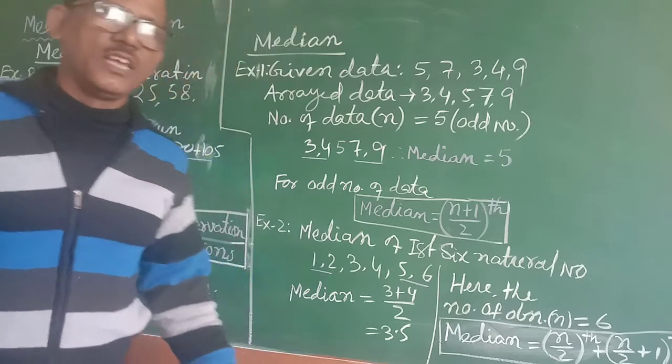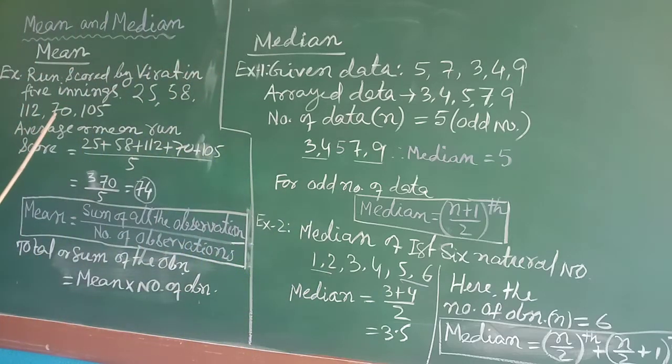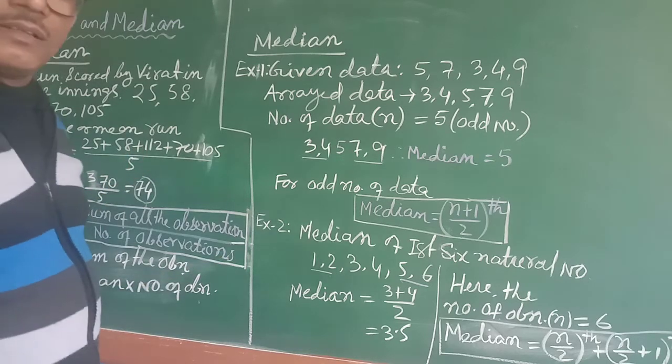Could you understand me? So mean is what? The average or mean run score will be what? 25 plus 58 plus 112 plus 70 plus 105 divided by 5. ये 5 कहाँ से आ गया है सर? इसका बारे में नहीं पता. 5 क्या है वो बताऊंगा मैं, सुनिए.